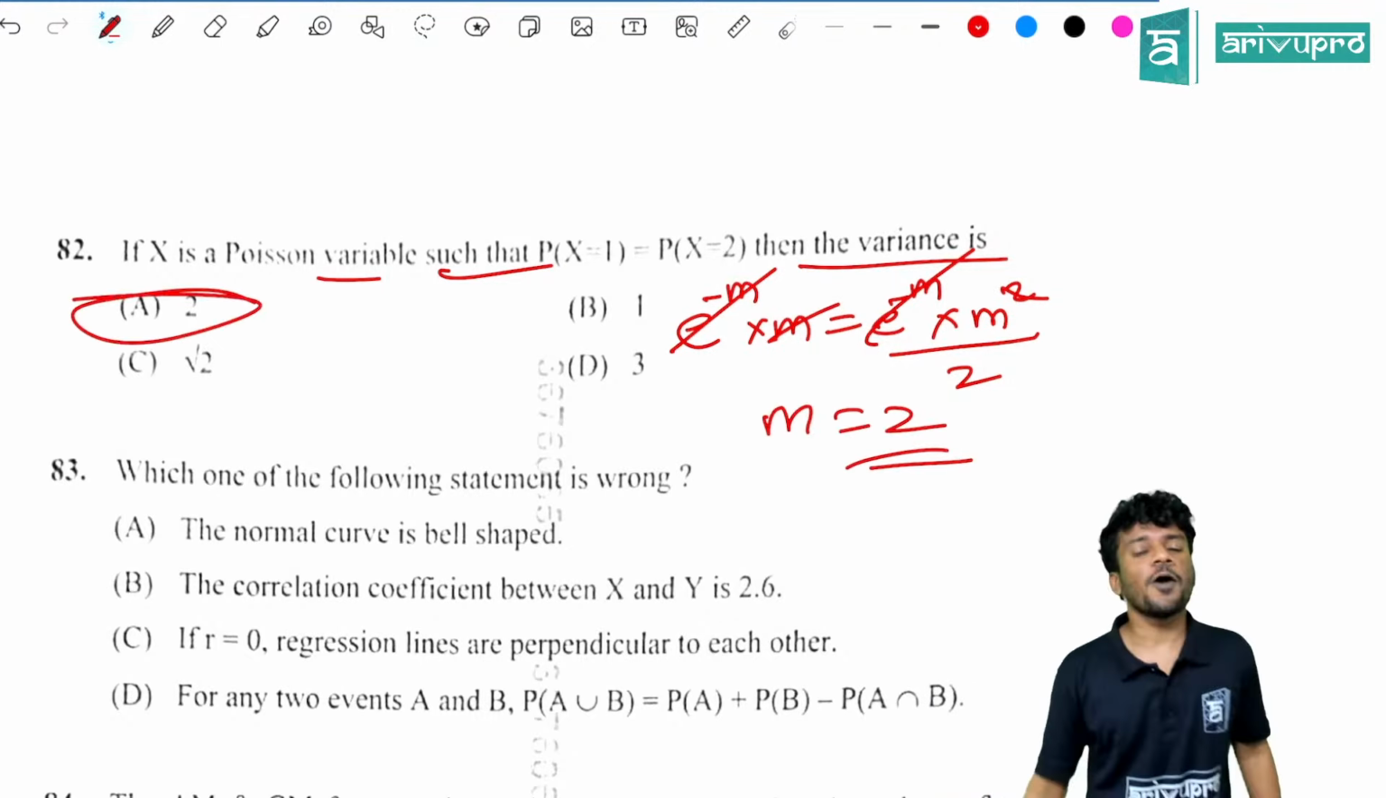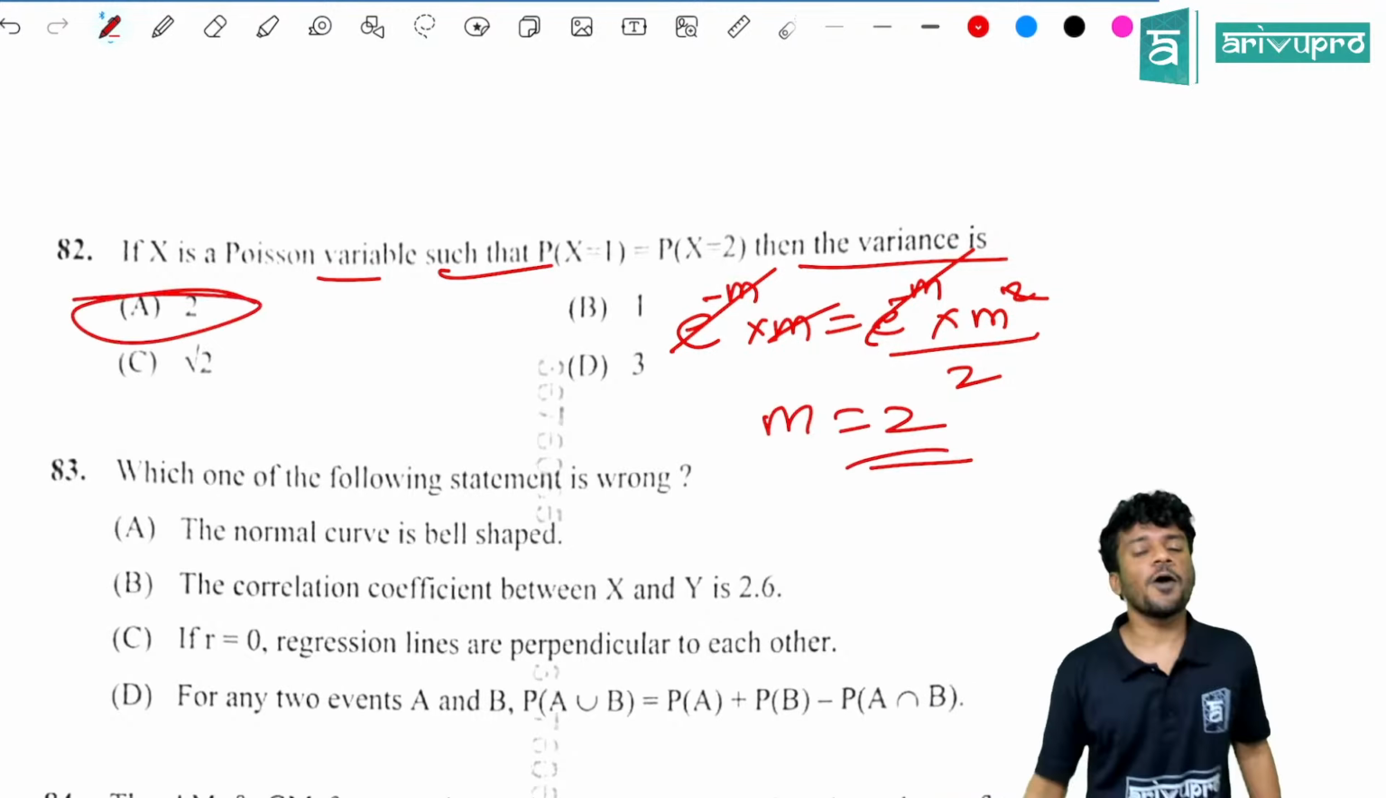Next question, people. Which of the following statements is wrong? See this, guys. The correlation coefficient between x and y is 2.6. What is the range? Minus 1 less than or equal to r less than or equal to 1. So the right answer is that the correlation coefficient between x and y is 2.6 — it cannot be that.